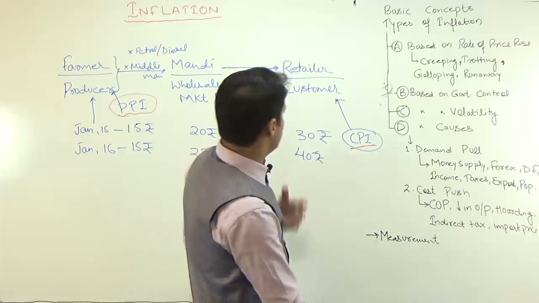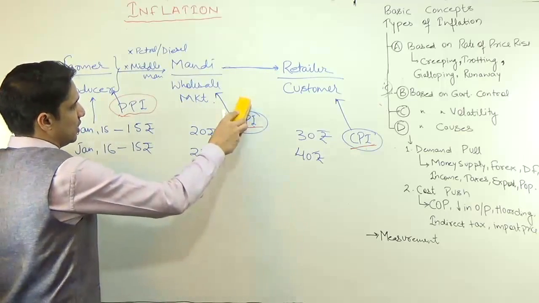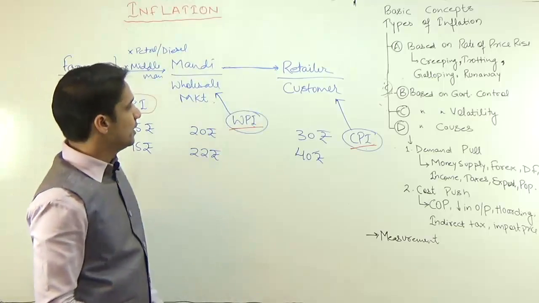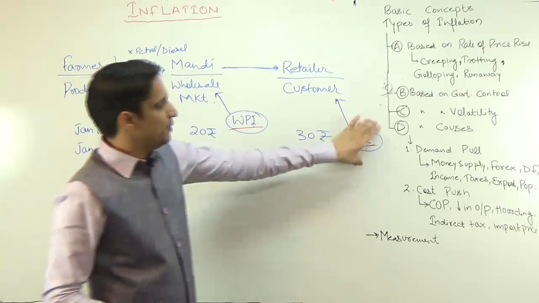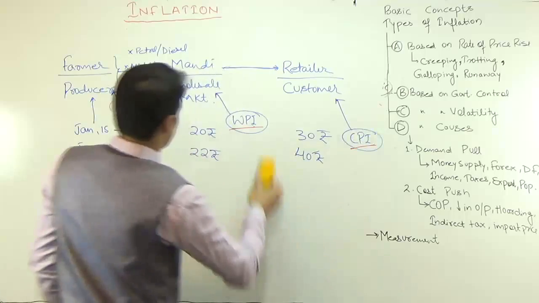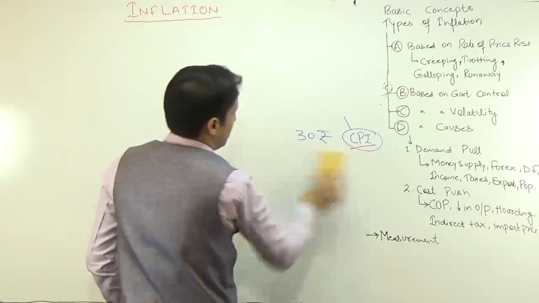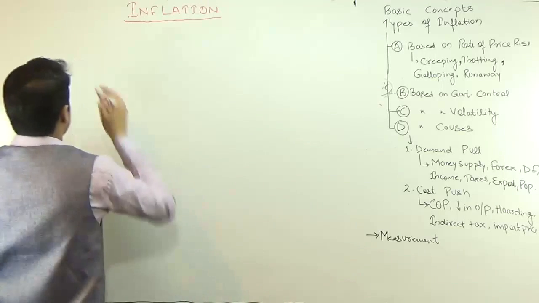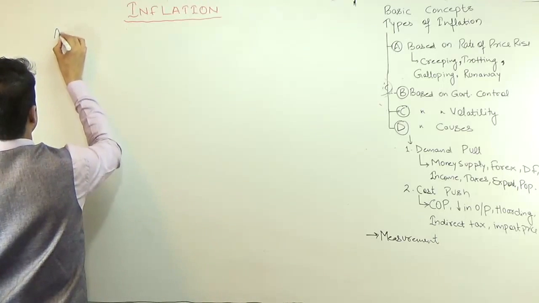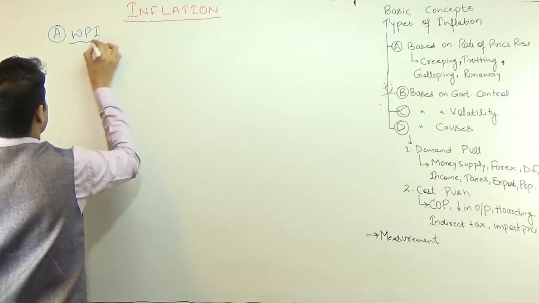Earlier, RBI was framing the policies or inflation related policies on the basis of WPI. But after the recommendations of Urjit Patel committee, now CPI is the nodal index or the nominal anchor index. So at these three levels, this is what the distinction between how to measure. These are the different indices. So first we will discuss WPI or wholesale price index.